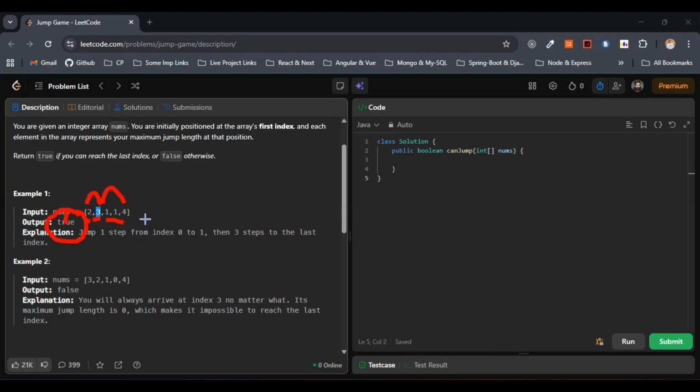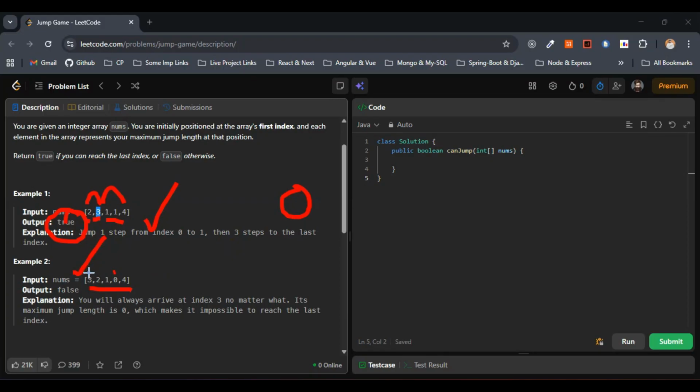This is fine. Let's come to the second example. Now we have the nums array 3 2 1 0 4. Here, let's jump three steps ahead, 1 2 3, and we'll end up at 0. With 0 steps, it is not possible to go ahead at all. So we'll stop at this one, it is false basically. It is not possible.